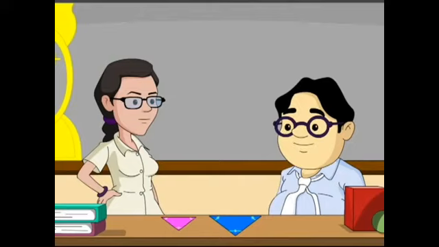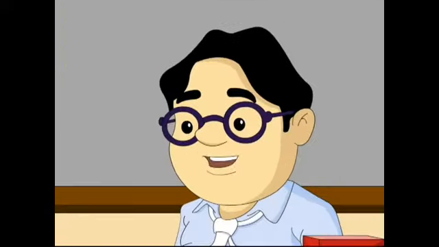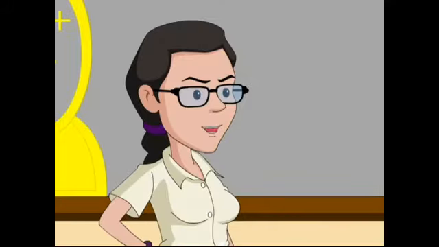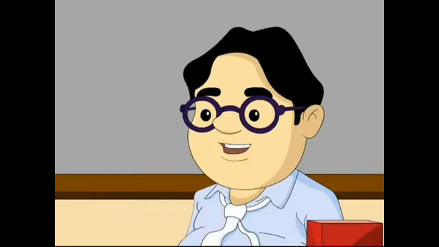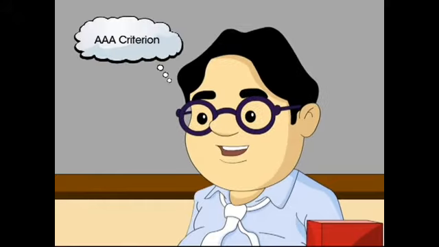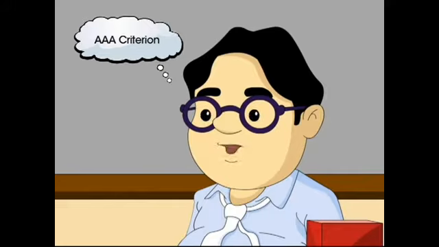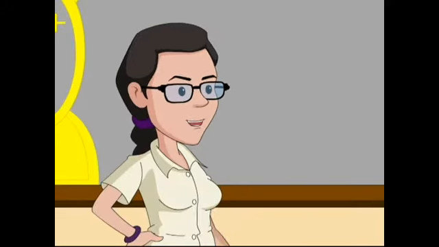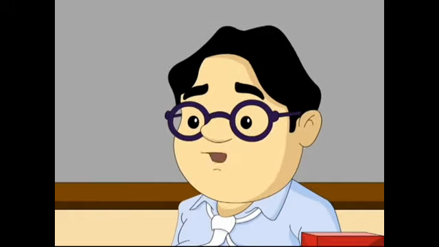These congruence criteria are interesting and easy. Really? Oh yes, in fact, I have got another congruence criterion which you forgot to tell. Really? Yes, the condition angle-angle-angle, or AAA. When all corresponding angles of two triangles are equal, then the triangles will be congruent, right? Oh, no. There's no such criterion. But why? This is cheating.